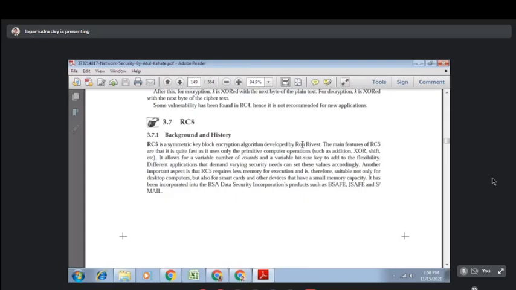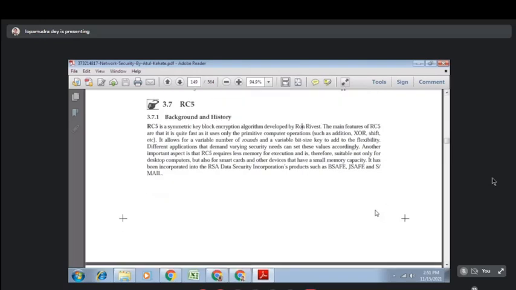Then RC4 came, and RC4 also does not give very proper results compared to the other algorithms. Then he developed RC5, which is actually a little bit faster compared to the other algorithms. That's why it is used in some places, but not in a huge way like DES and AES.